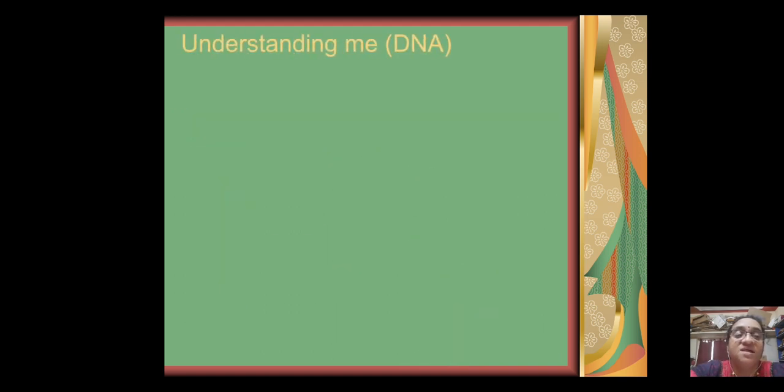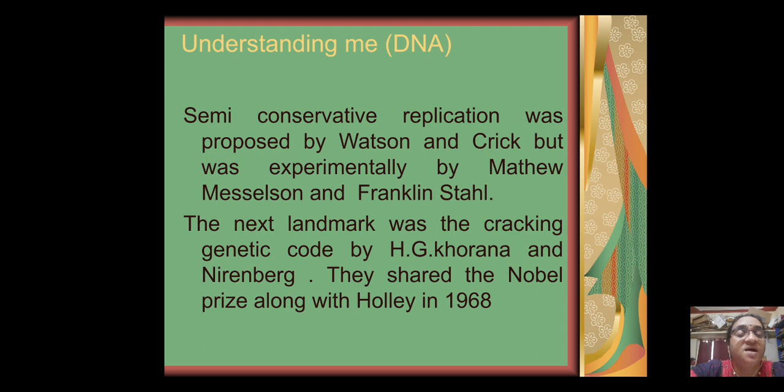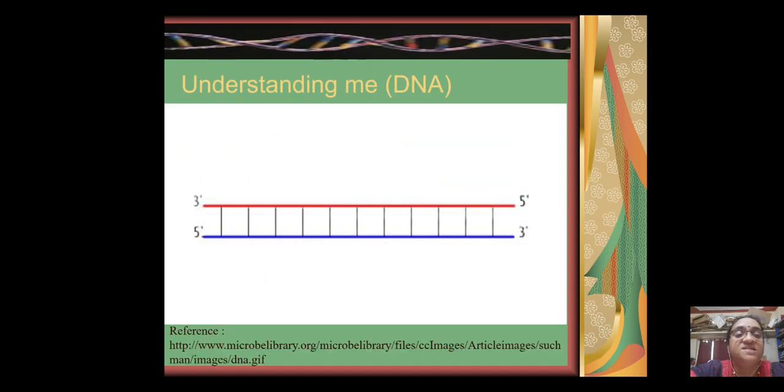My structure is conserved 50%. So the process has been called semi-conservative replication. Semi-conservative replication was proposed by Watson and Crick, but was experimentally proved by Matthew Meselson and Franklin Stahl. The next landmark was the cracking of genetic code by Har Gobind Khorana and Nirenberg. They shared the Nobel Prize along with Holley in 1968.